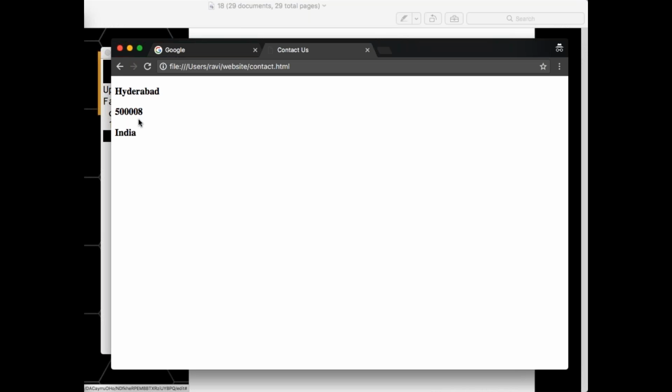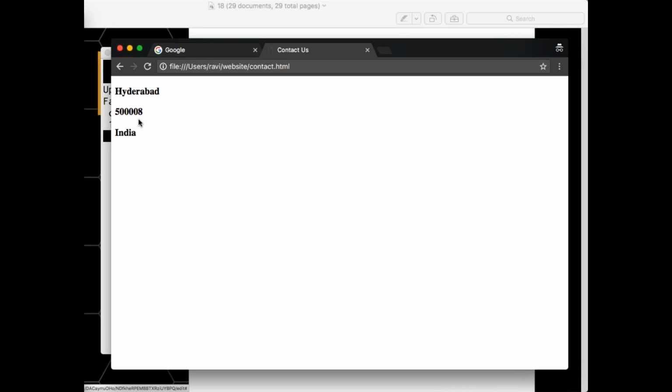So I already got a bug fix branch. What are the files under my bug fix branch? Index and contact. And in the contact page, what is the particular content I'm having? Something like Hyderabad, some pin code number, and some country name. Right? Now you're having one more branch.